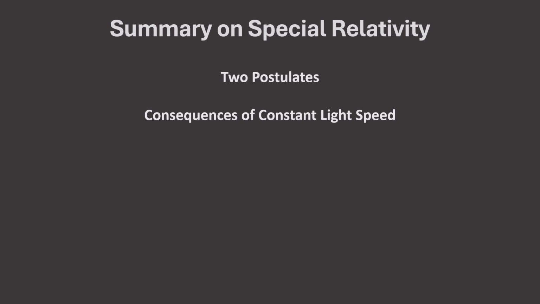Then, we discussed the consequences of the second postulate. When the speed of light remains constant, time and distance must adjust. This leads to time dilation, length contraction, and the relativity of simultaneity. We also discussed some well-known experiments and observations that confirm special relativity. These include the Michelson-Morley experiment, cosmic ray muons and time dilation, particle accelerators and relativistic energy, atomic clocks and high-speed motion, and mass-energy equivalence.